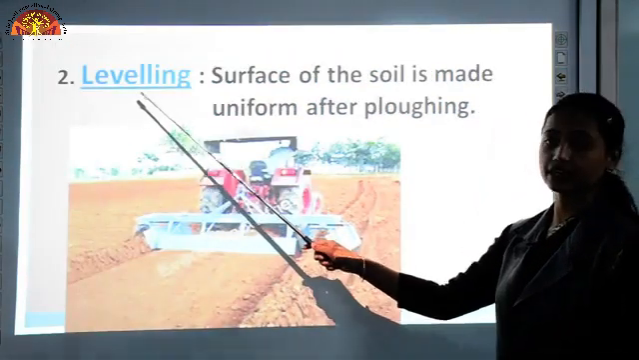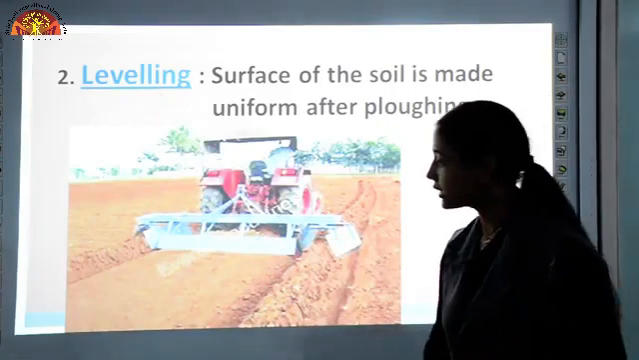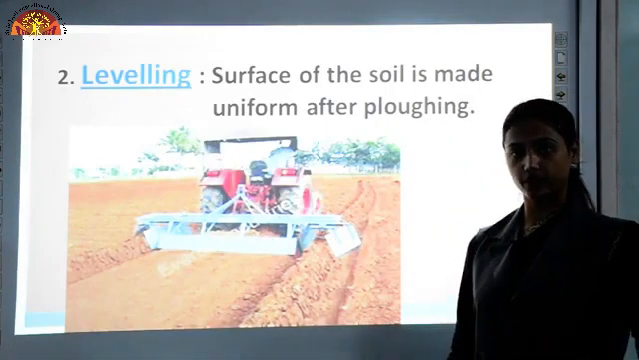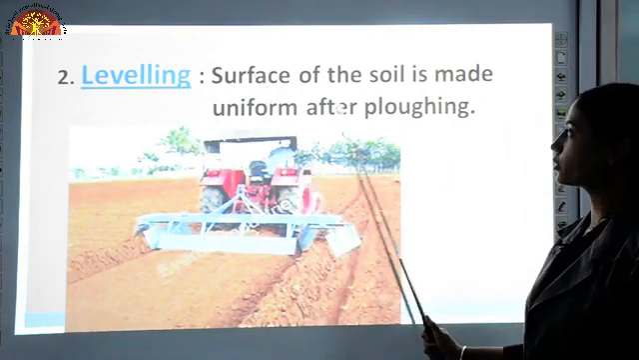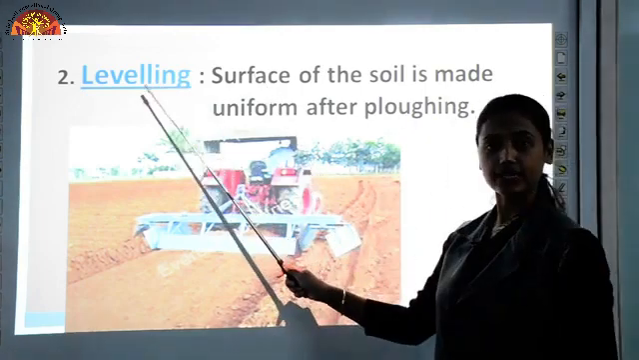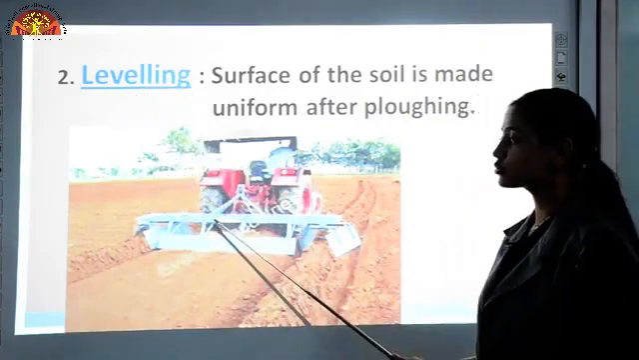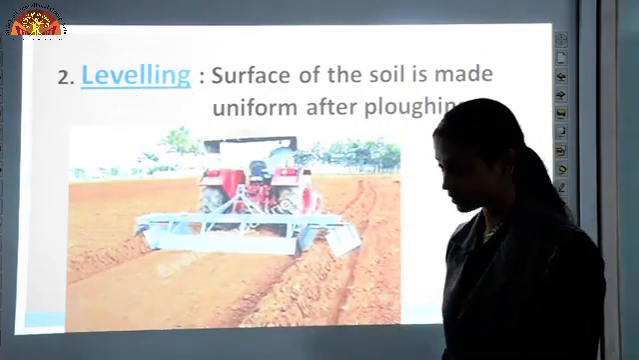Second step is leveling. After plowing, what do we do? We make the surface even, we make it uniform. So the surface of the soil is made uniform after plowing it, and that is known as leveling. And what do we use? We use a leveler to level the soil.